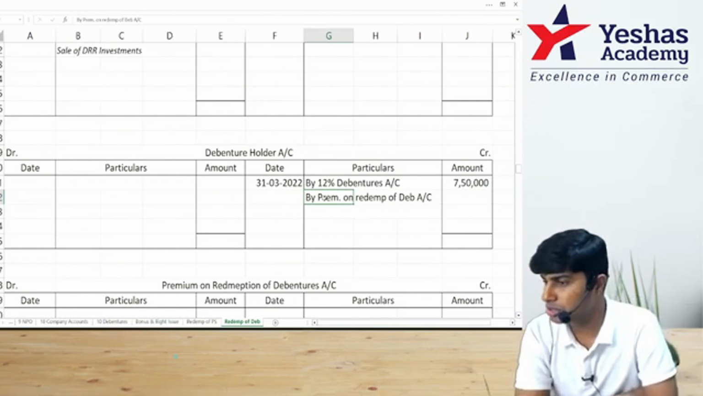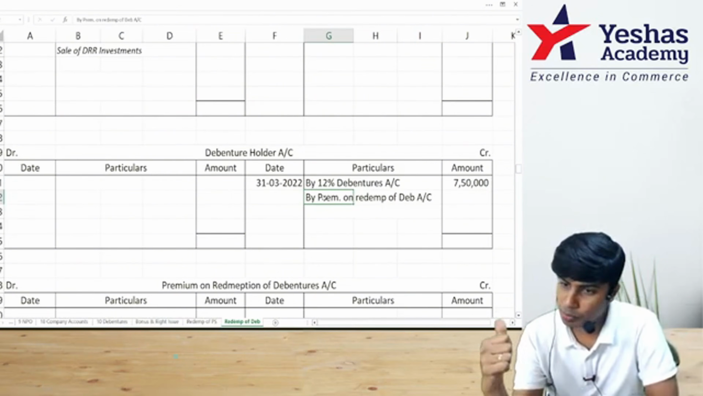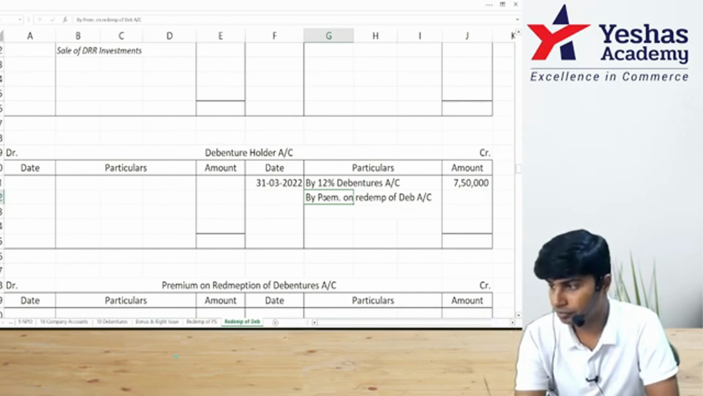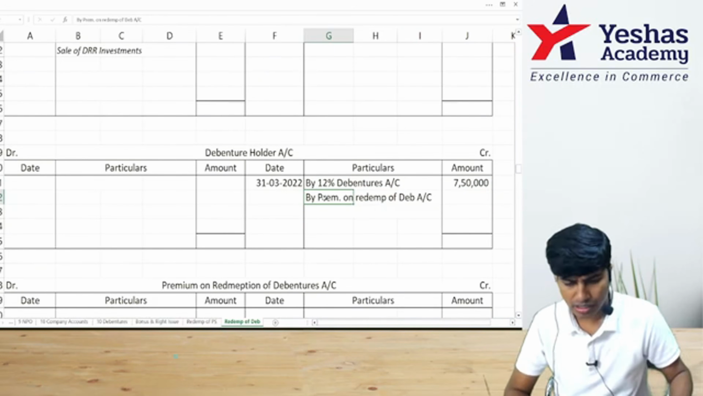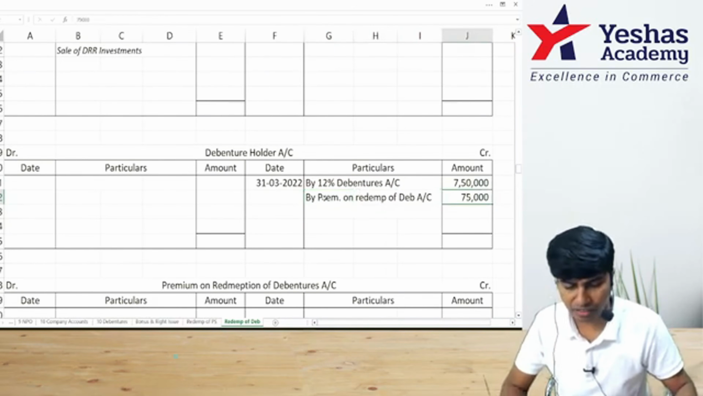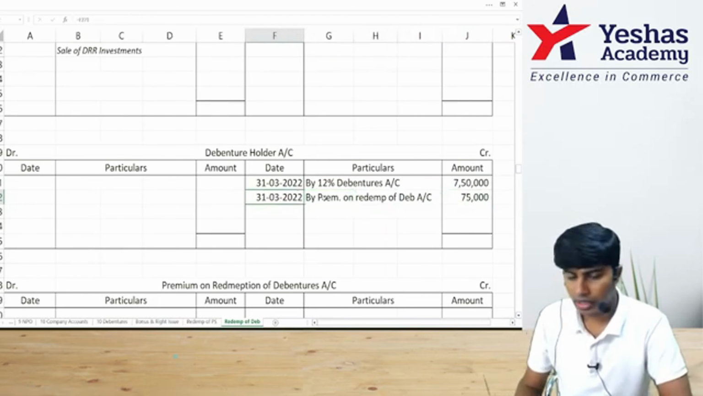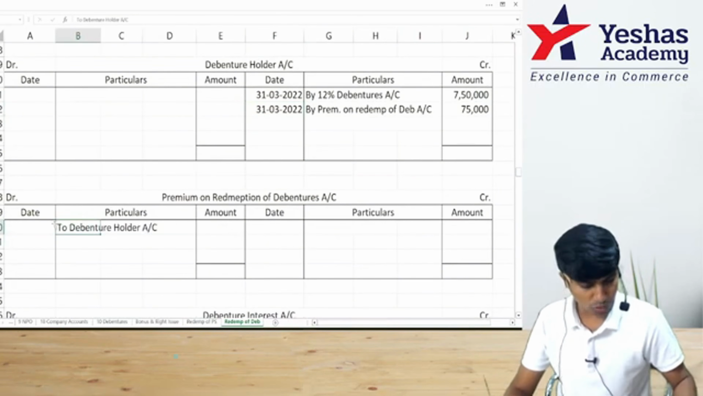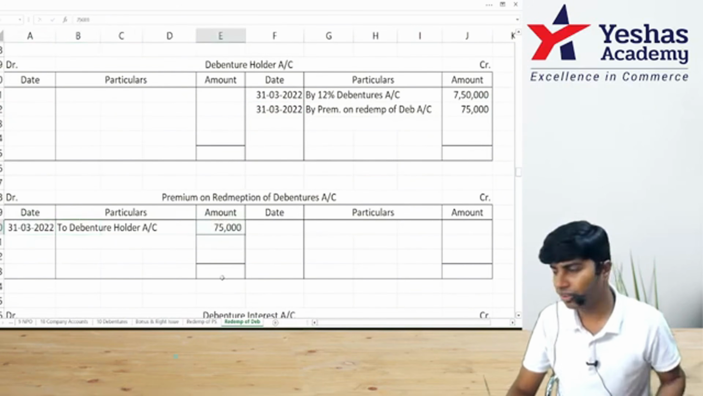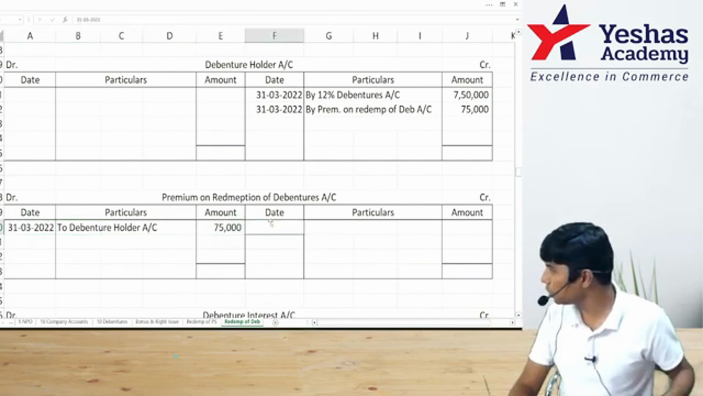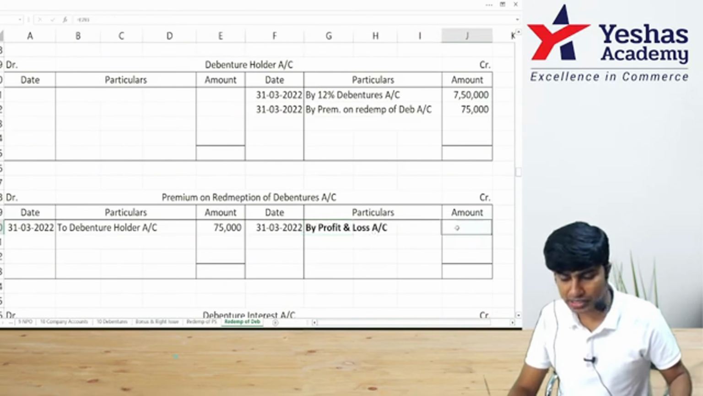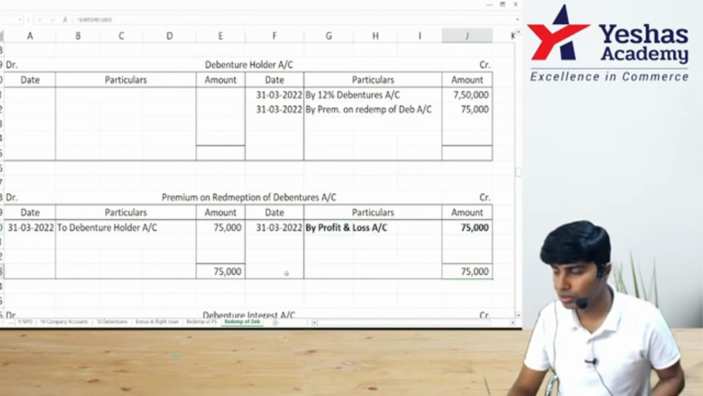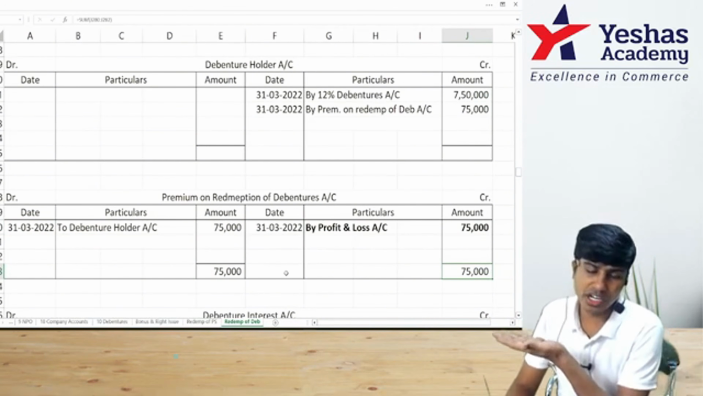This is not the only thing that I'm supposed to pay. I'm also supposed to pay them premium. Correct? 10% of 7,50,000, so 75,000 also should be paid. In debenture holder account, I wrote by premium. In premium account, I'll write to debenture holder, 75,000. This stands transferred to P&L. I'll write by P&L 75,000. This ledger gets closed. Finally, let's pay our debenture holder.